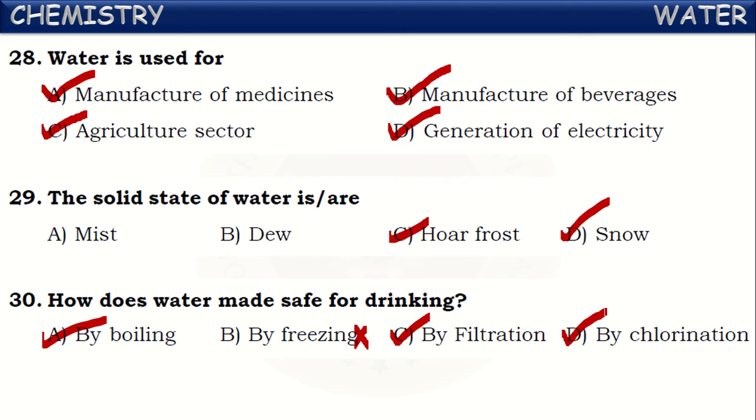By chlorination also. What happens in that process? Chlorine gas is passed into water so that the germs and bacteria present in the water will be killed. That process is called chlorination. So by this process also, water is made safe for drinking.